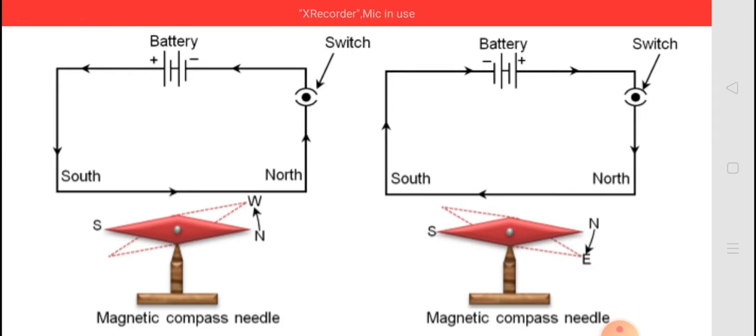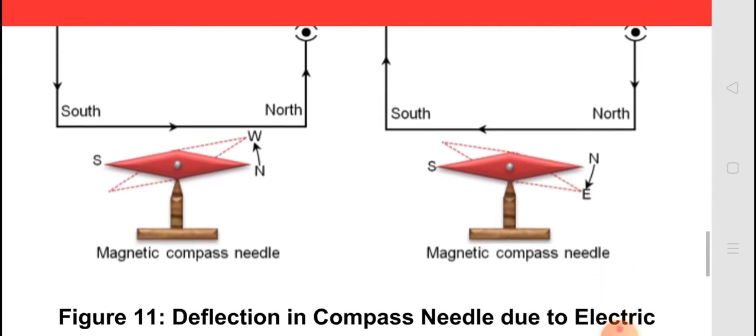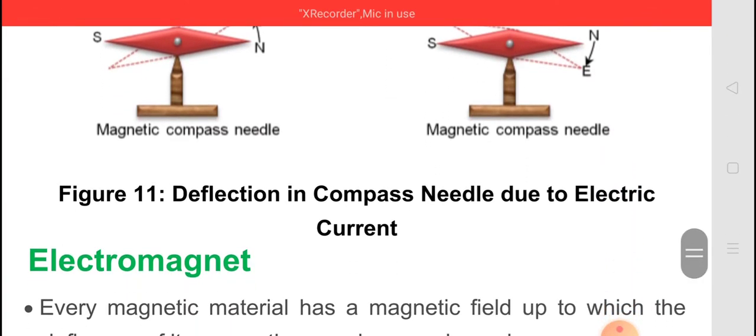So when we switch on, the current is flowing through the circuit, right? And this current produces some magnetic effect. So with the help of the magnetic field, the magnetic needle shows the deflection. So we can say that the current produces a magnetic effect. In this figure we can identify the deflection in the compass needle due to electric current.